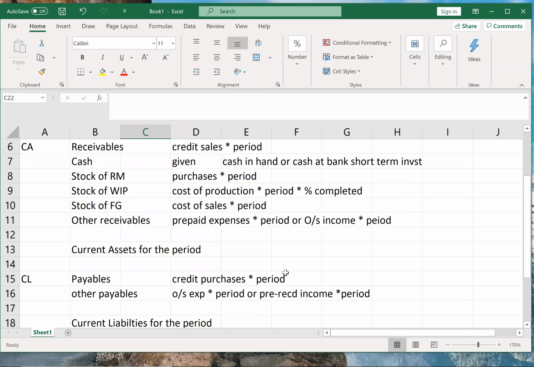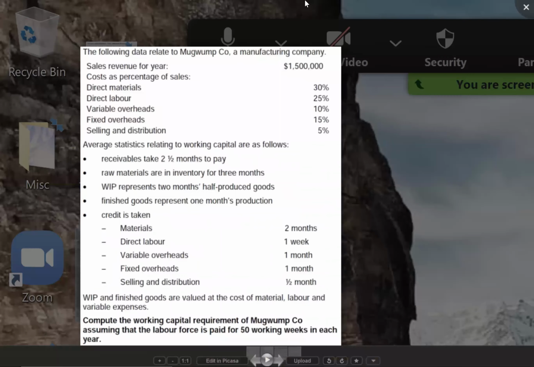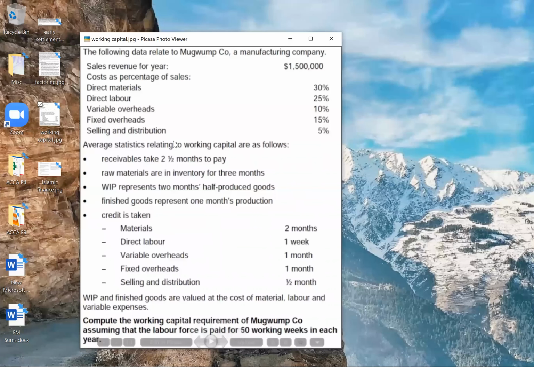Okay, sir. Let us solve a sum then. These are the new type of sums they have given in the study text. These are the additional questions they have given in the study text. So you might be expecting some of these. So let us see. You can see the question, right?